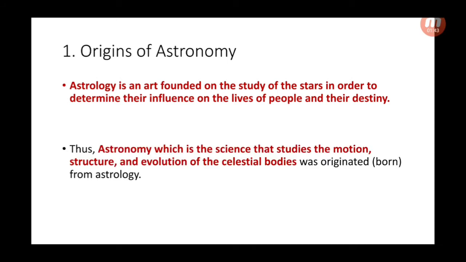Thus, astronomy, which is the science that studies the motion, structure, and evolution of the celestial bodies, originated from astrology. So, astronomy is a science that is based on collected data, while astrology is nothing but an art founded on the study of the stars that was believed to have an influence on our lives and our destinies. But astronomy is a science. So, the origin of astronomy is astrology.